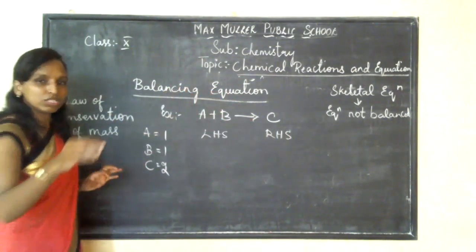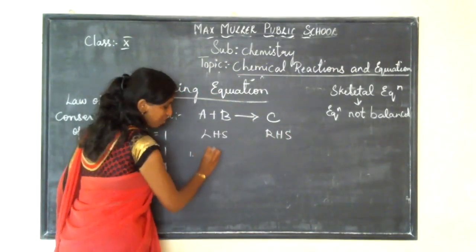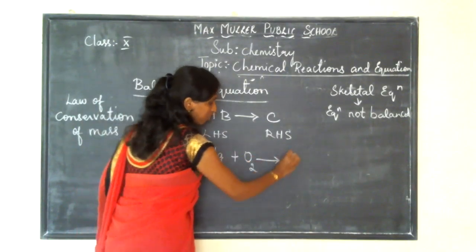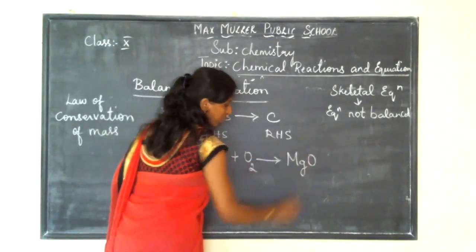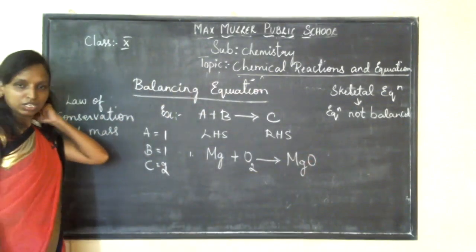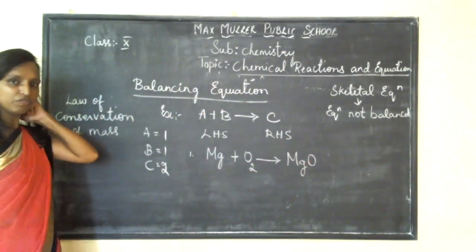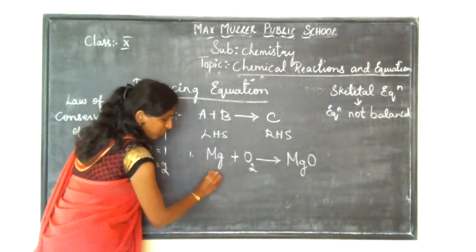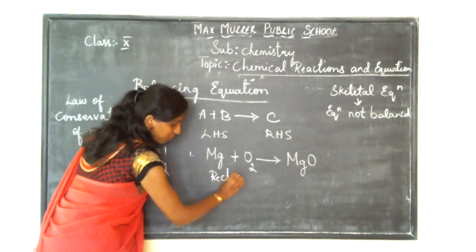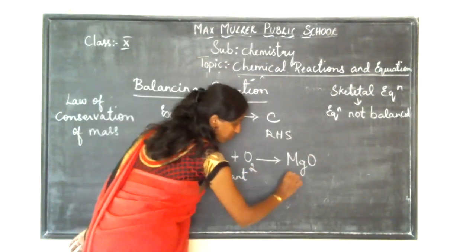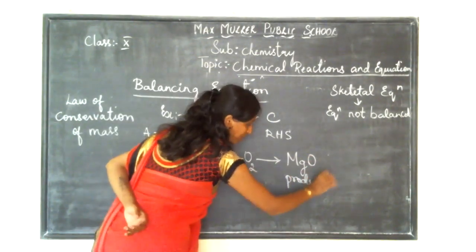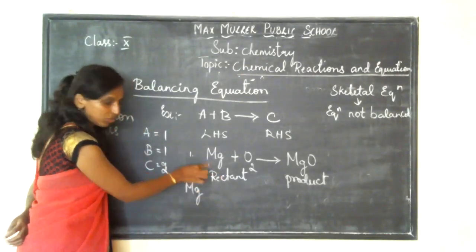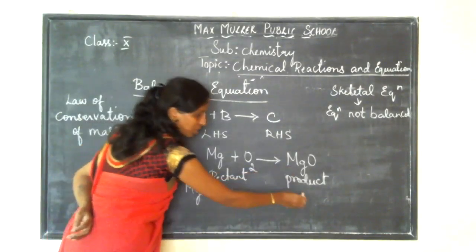Okay. Let me give you one simple example. Magnesium burns in the presence of oxygen to give magnesium oxide. Am I right, children? Now you see. Whatever you have in your reactant, make a note of it, and whatever you have in your product, count the number of atoms. How much magnesium do you have in your reactant? 1. And in your product, it is 1.